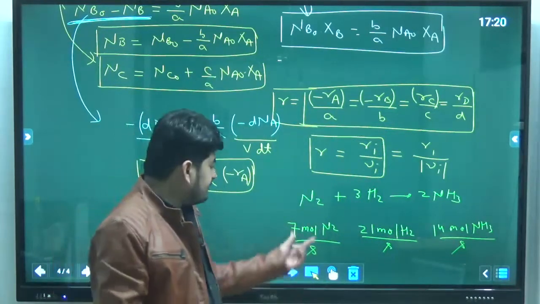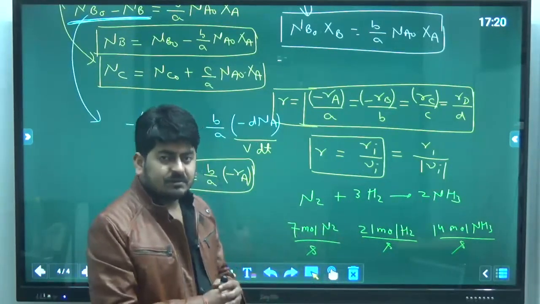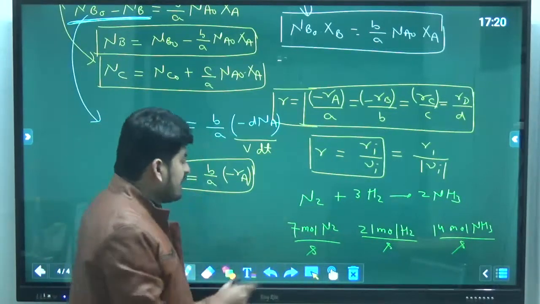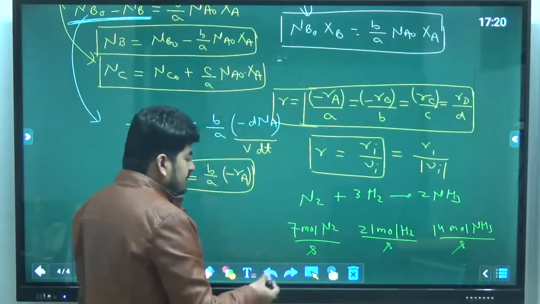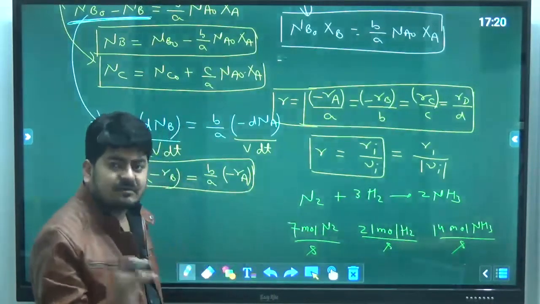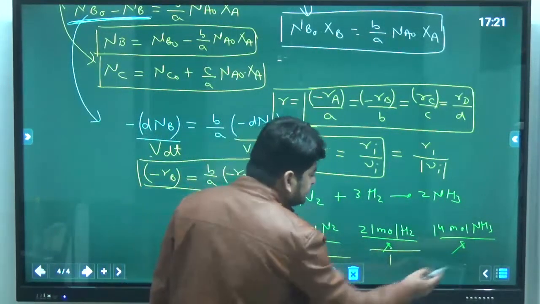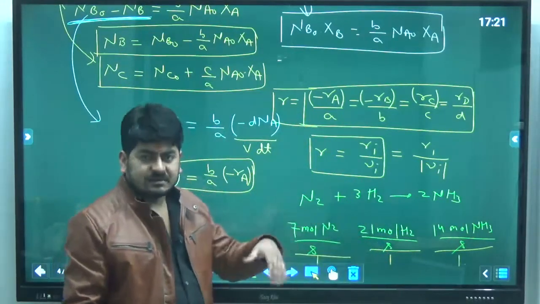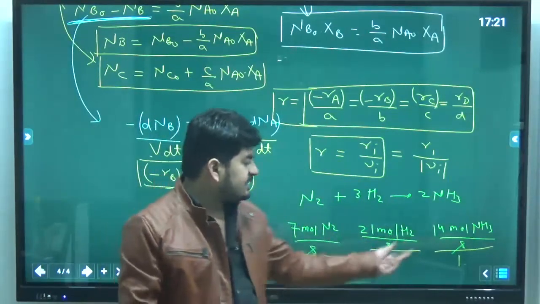Okay, if you see minus Ra, minus Rb, Rc, these are different. They may or may not be the same depending on the stoichiometric coefficient in the reaction equation. But if I divide all these things by their respective values, like divide this by volume as well, suppose the volume of the entire mixture is 1 meter cube, so you will divide this by 1. Now again, minus Ra, minus Rb, Rc, you can understand it like this as well. So these are the different values: minus Ra, minus Rb, plus Rc.